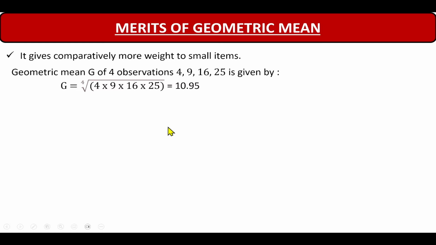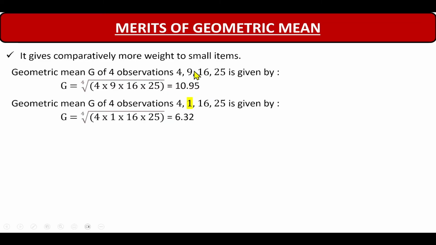Let us take four observations, 4, 9, 16 and 25. Now what is its geometric mean? If we calculate it, it comes to 10.95. Now let us reduce one of these observations by a small value. Let me reduce this 9, taking a new value of 1 in place of 9. If you see, the value of geometric mean comes to 6.32. That means the value of geometric mean has reduced by almost half, just by reducing one value. But now you'll see what the merit in this is.